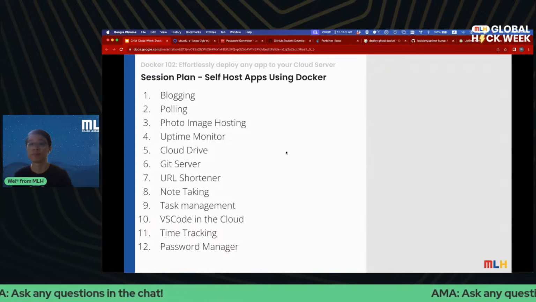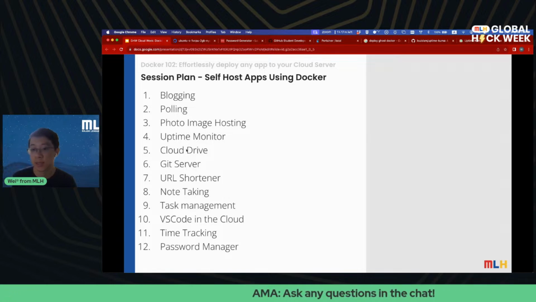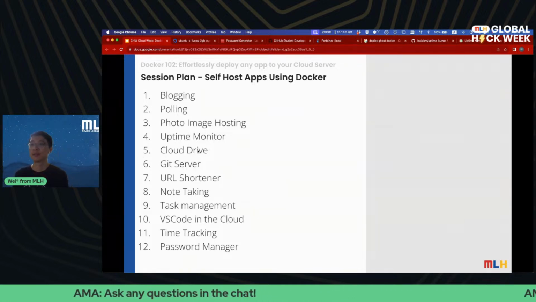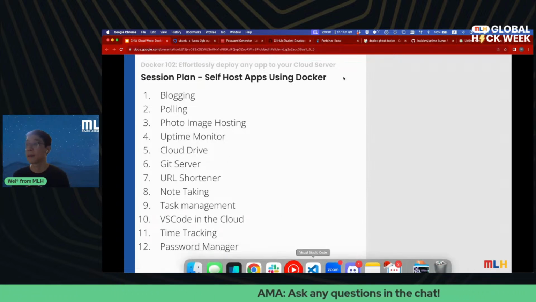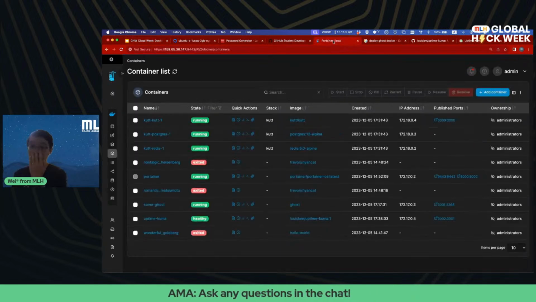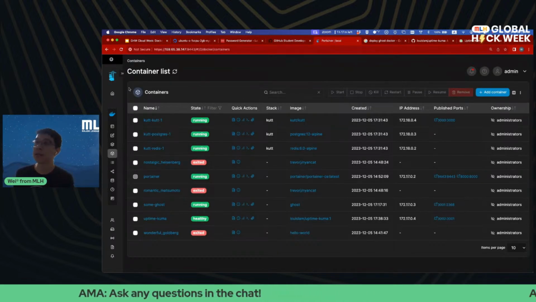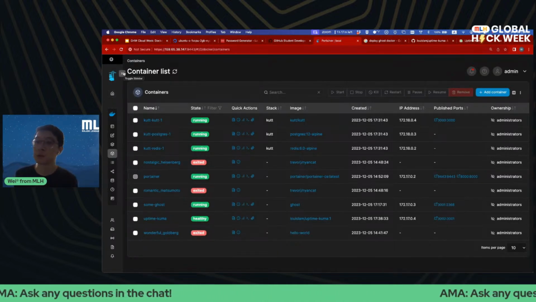Anybody? Personally, I would like to do a cloud drive, but I'm open to any other suggestions as well. In the meantime, we can take a look at our Portainer, which is the Docker management software.